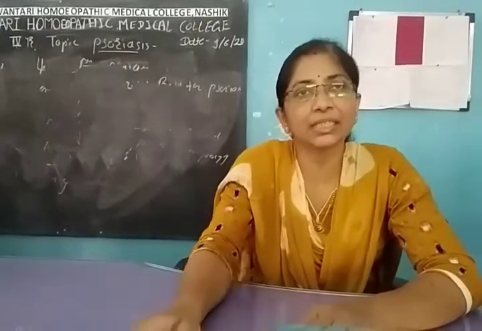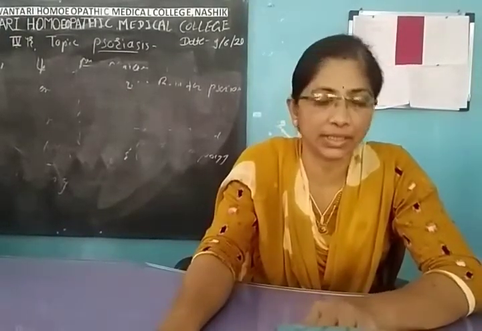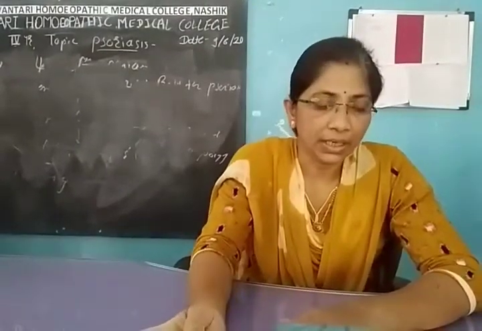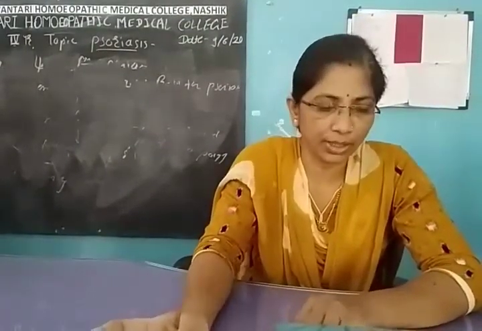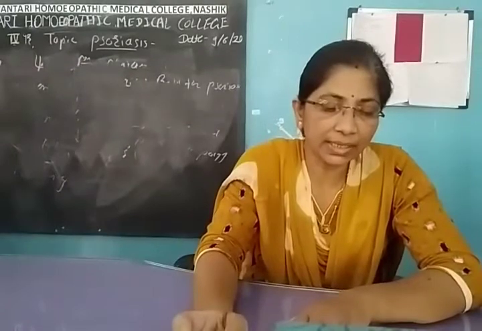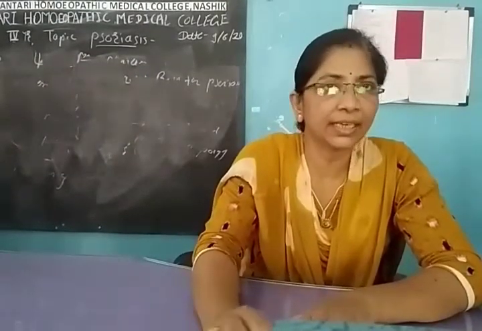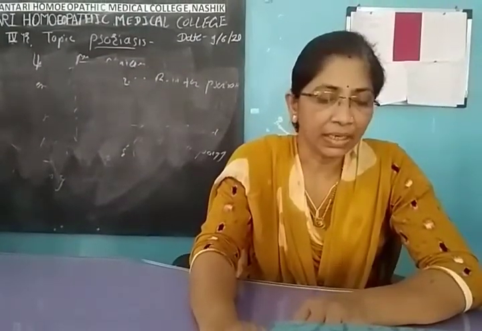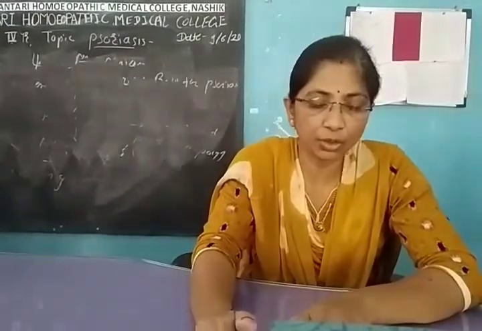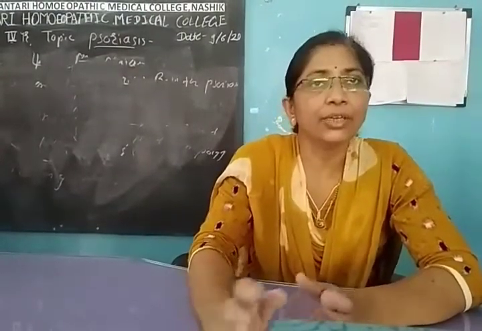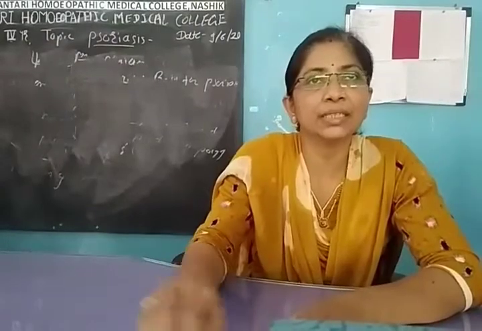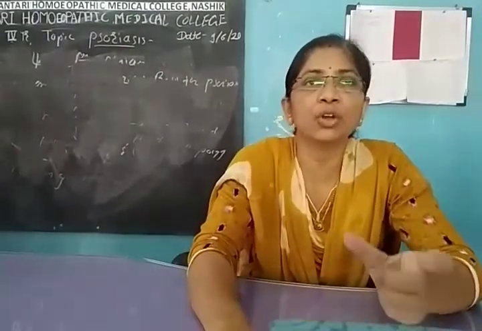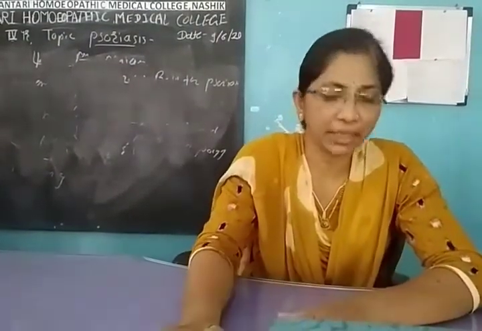Now pustular psoriasis. As the name suggests, pus formation is there. Pustular psoriasis is again of two types, generalized and local. In generalized pustular psoriasis, it is characterized by sudden development of a large number of small sterile pustules on an erythematous base. How is it developed? First the erythematous base is there. This is followed by development of small sterile pustules on that erythematous base.